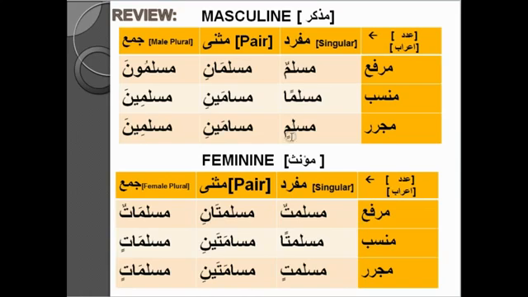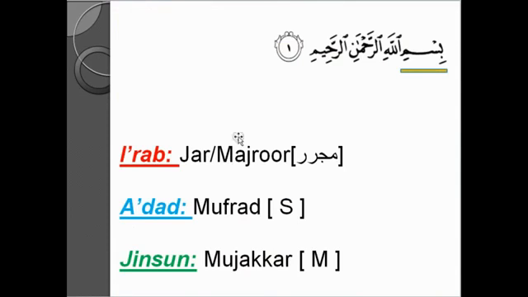E. Do you see E in other places? Yes, there's E here, there's E here, there's E here, there's E here. But there's a Ya also. There's no Ya here. So it's definitely Jar, because there's an E. No chance of being Rafa. It could be Aini, which could be Nasab or Jar, but since there is no Ya, it's definitely Jar. The number is singular because there is no Ya here.